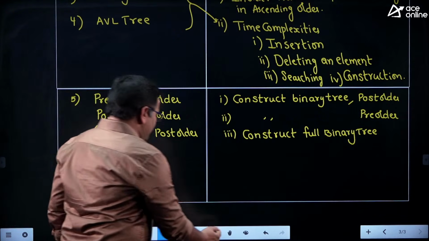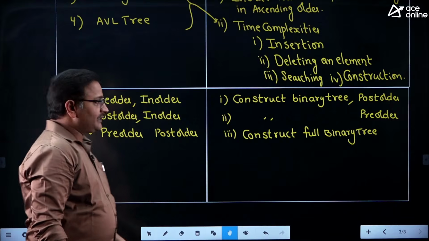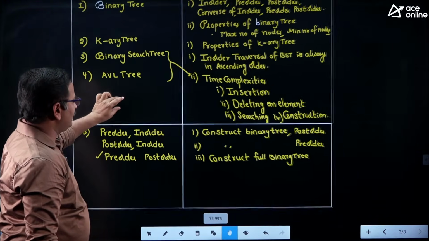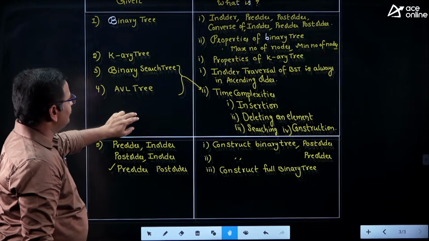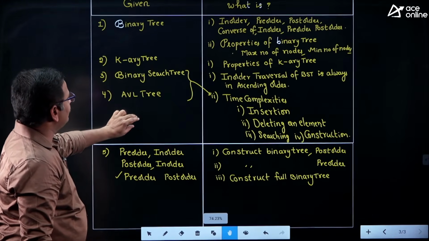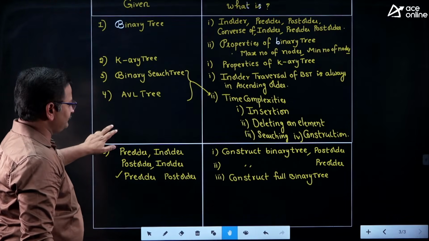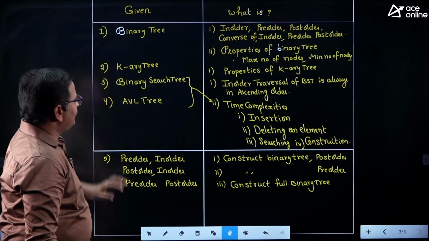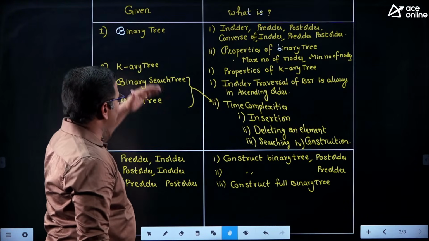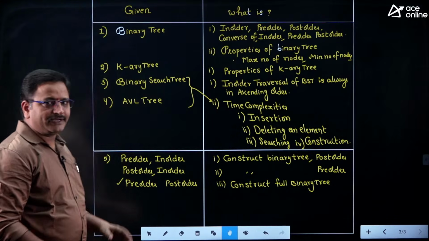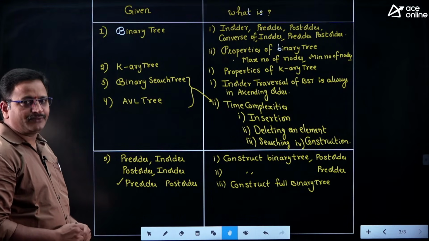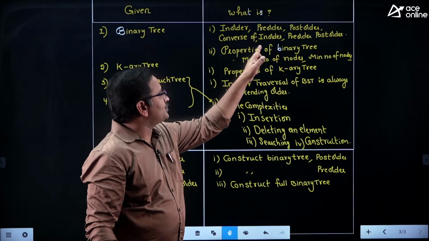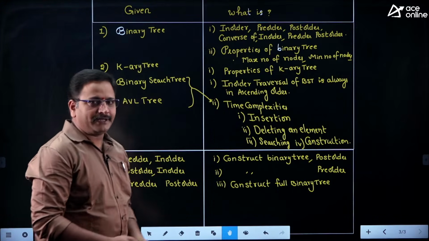Generally in ISRO they ask only 1 mark questions, therefore these are the important models and tree concepts. Just go through all the models once again. These are the different types of models. Now I'll take them one by one and explain some important concepts, so that you get a clear idea about how to prepare for the tree concept. Let me focus on how to find in-order, pre-order, post-order traversal of the given binary tree.